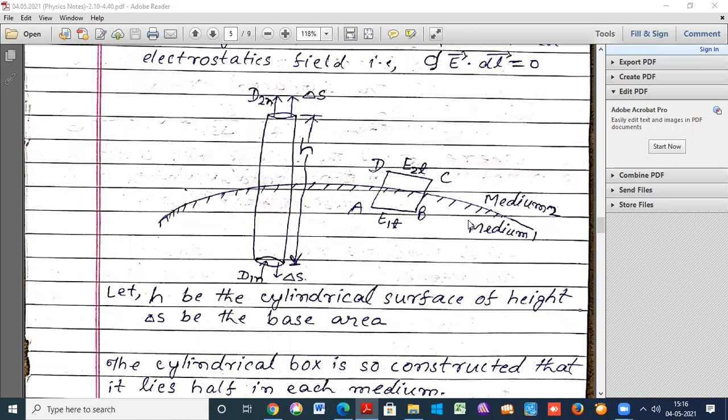Gauss law means the surface integral over a closed surface of D into dS is equal to q, we know that. And second, the electrostatic field is conservative.